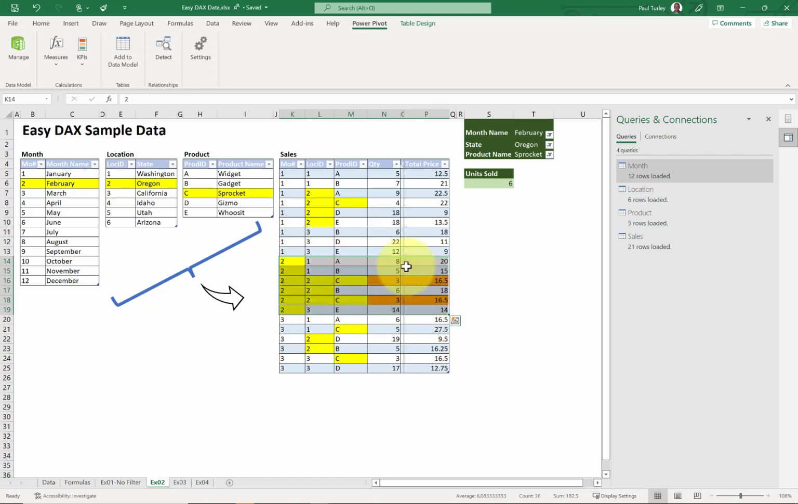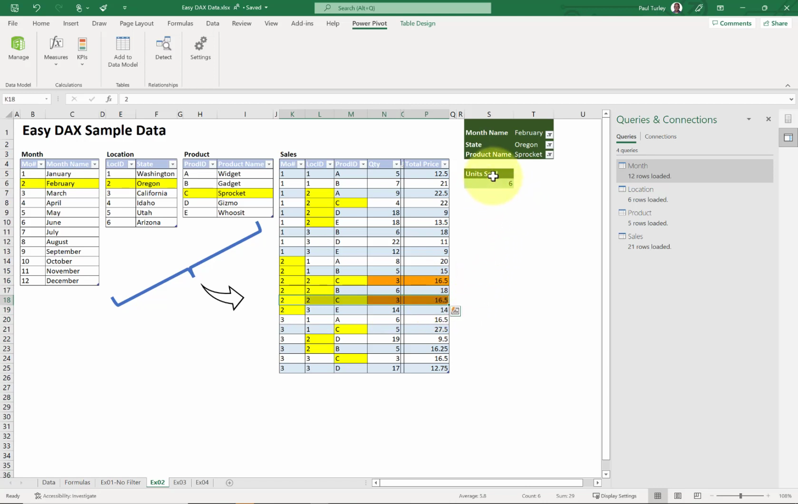That would be the filter context of the sales table if I were only filtering it by February. But I'm also filtering by Oregon. So we take our February rows and we look only for where the state is Oregon. That's location ID number 2. All right, and then we're also filtering for the product Sprocket. That's C. That's that one right there. So we're only going to get the intersection of these 3 different columns, which means that my filter context for the sales table is now 2 rows. That row and that row.